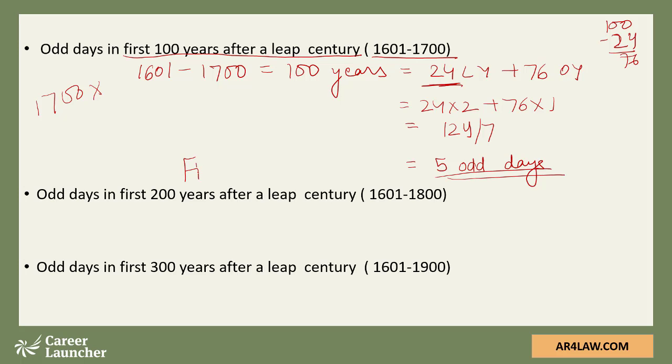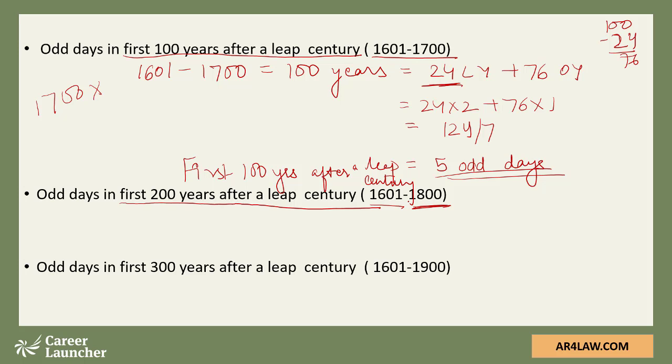So the first 100 years after a leap century will give you 5 odd days. This is something you need to take as a concept from here. Now we'll calculate the number of odd days in the first 200 years after a leap century, for example 1601 to 1800.